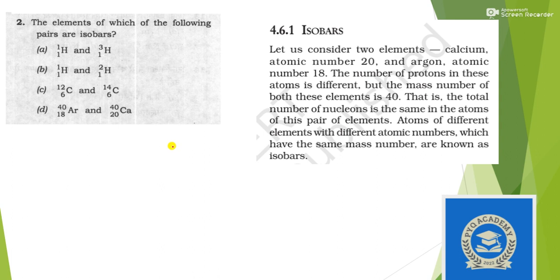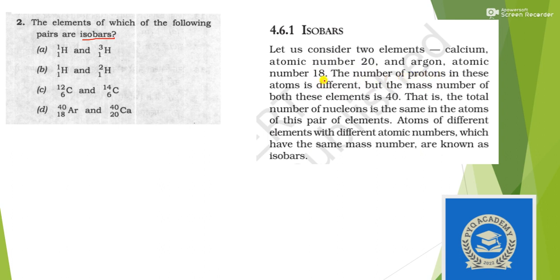The second question is: the elements of which of the following pairs are isobars? Very simple question. You just need to know the concept of isobar. Isobars have different atomic numbers, but the atomic mass should be the same.